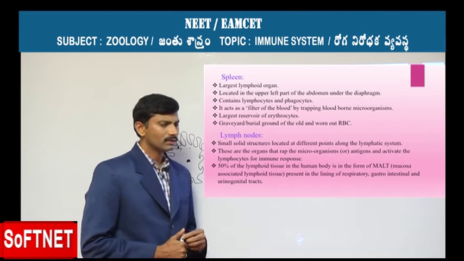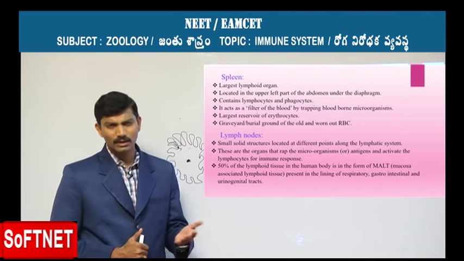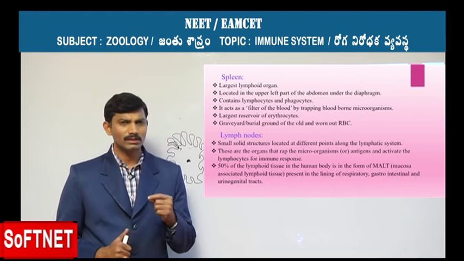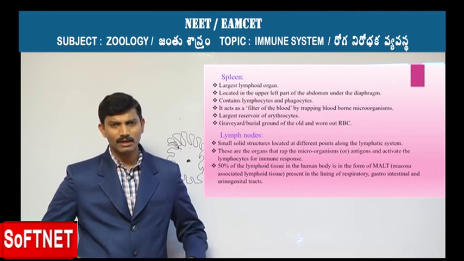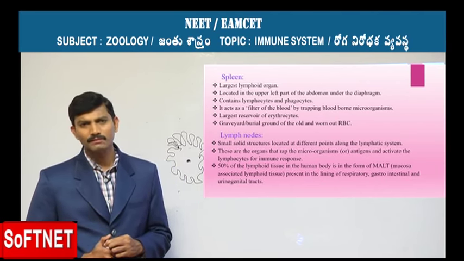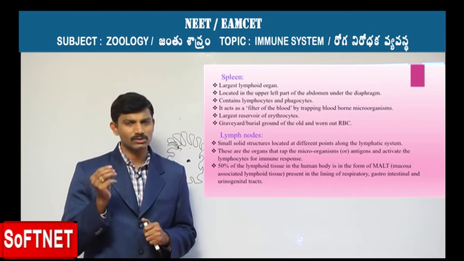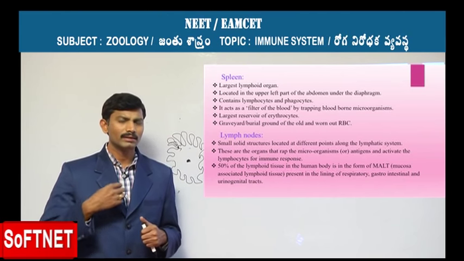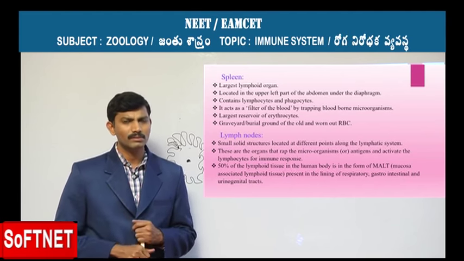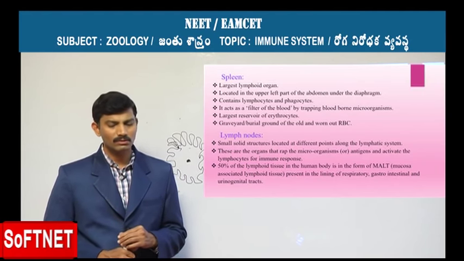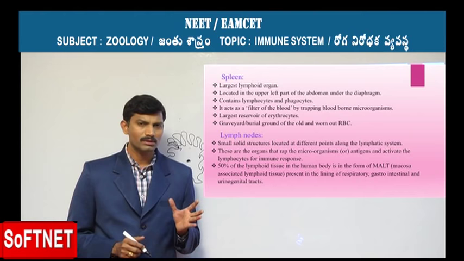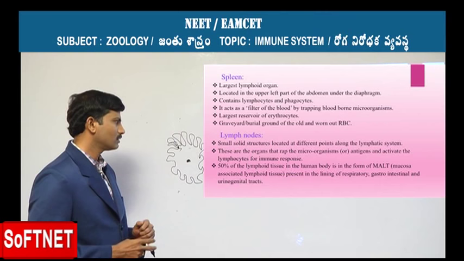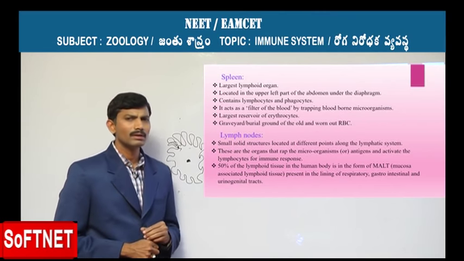The second kind of secondary lymphoid organs are the lymph nodes. These are very small solid structures located all around the body at different parts, especially at the groins, armpits and the neck region, as a part and parcel of the lymphoid system. They are well distributed and are responsible for trapping microorganisms and antigens, which in turn leads to the activation of lymphocytes.